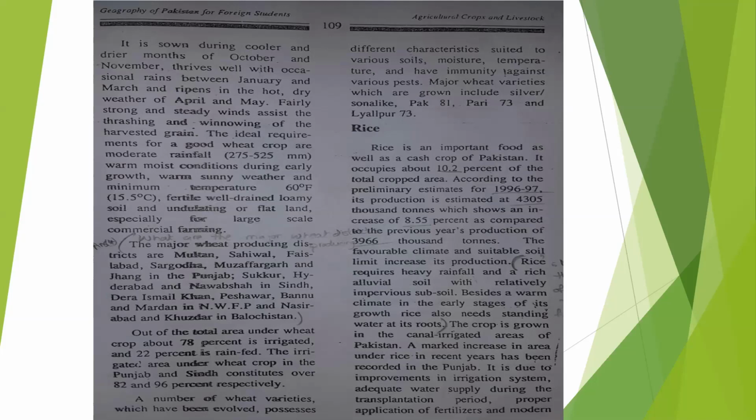Today we discussed agriculture, crops and livestock, modes of cultivation, land utilization in Pakistan, crops, and one major crop which I explained today, wheat. I also explained where it is grown, which areas are suitable for the cultivation of wheat in Pakistan, and what kind of weather, and we also discussed the Kharif and Rabi crops.